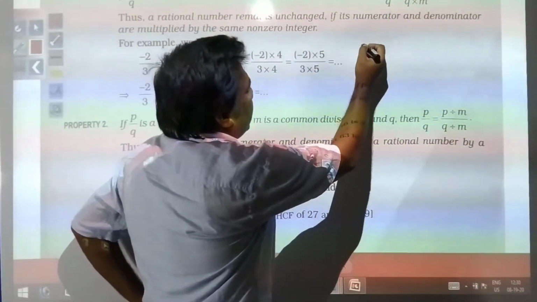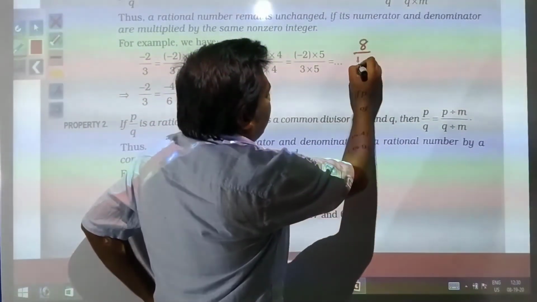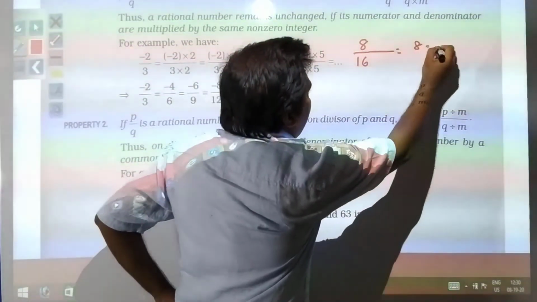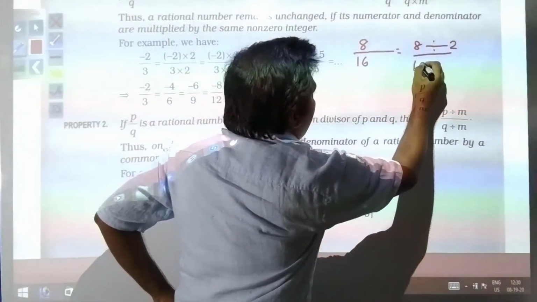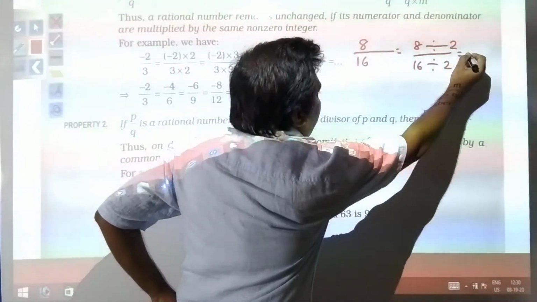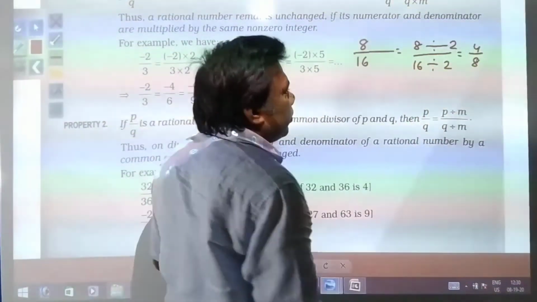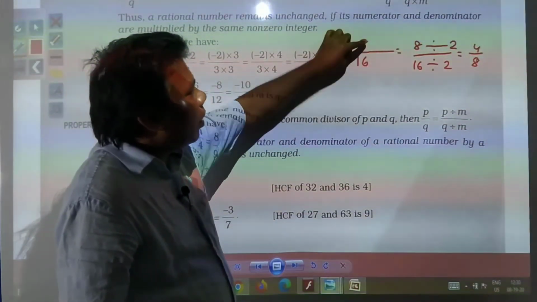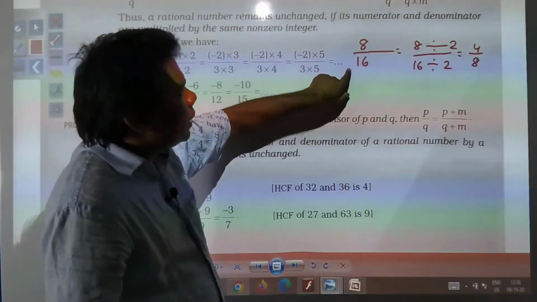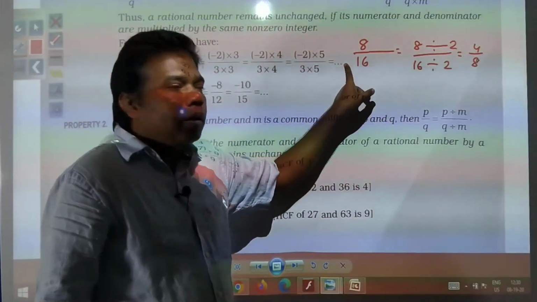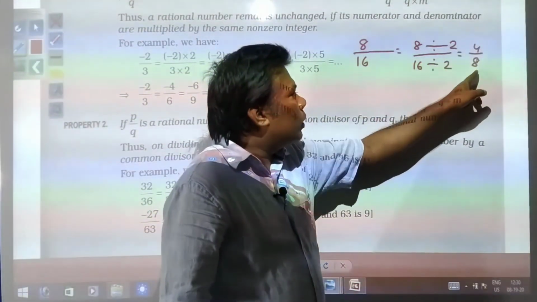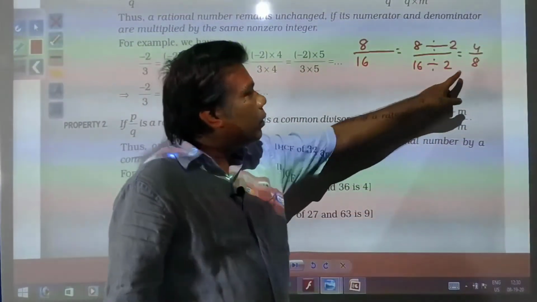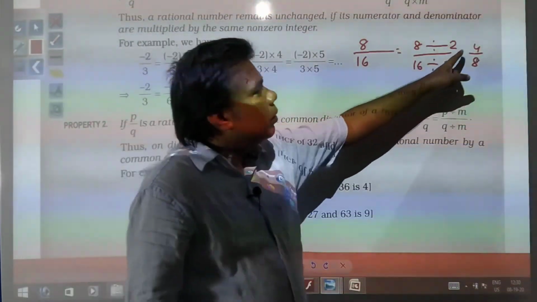Suppose you choose any number, say 8 by 16. Now you divide by 2. What will you get? You will get 4 by 8. If you cancel this in standard form, 8 1s are 8, 8 2s are 16, so you have got 1 by 2. 4 1s are 4, 4 2s are 8, so again you have got 1 by 2. It means both are equal: 8 by 16 is equal to 4 by 8.